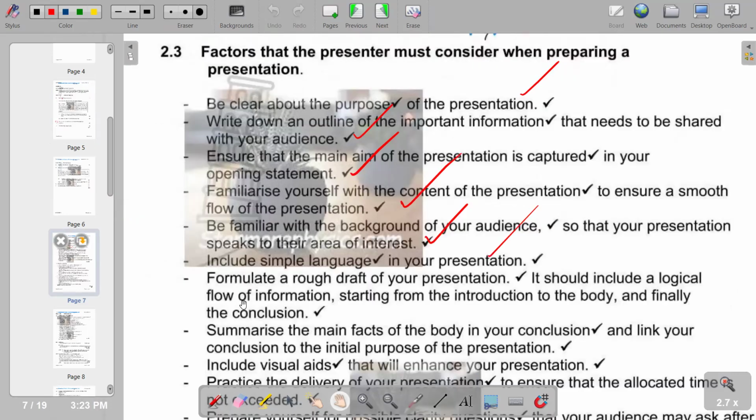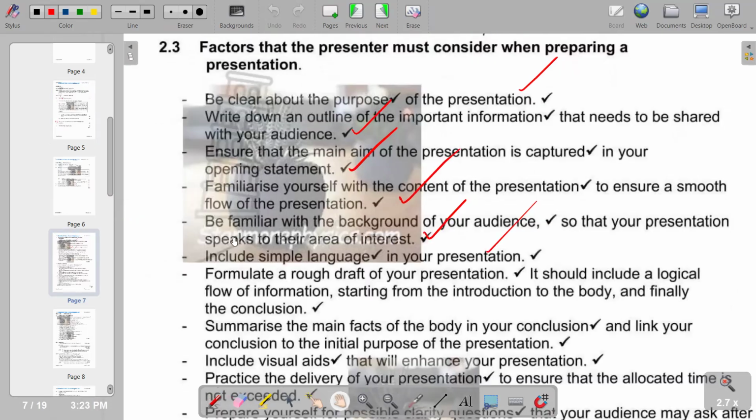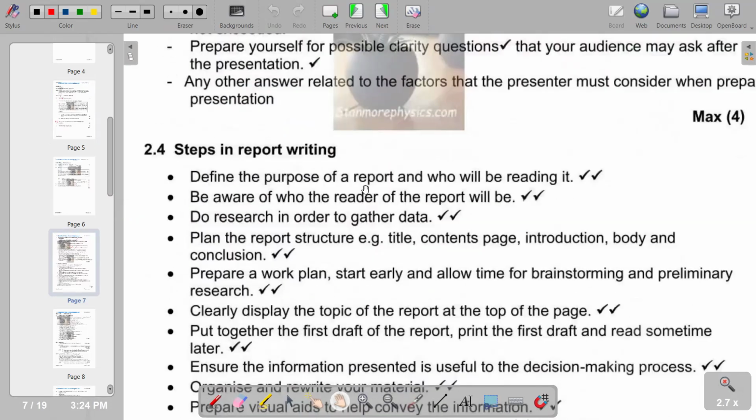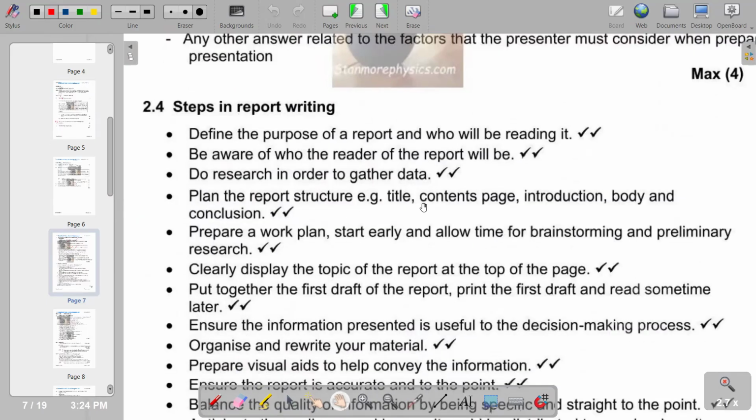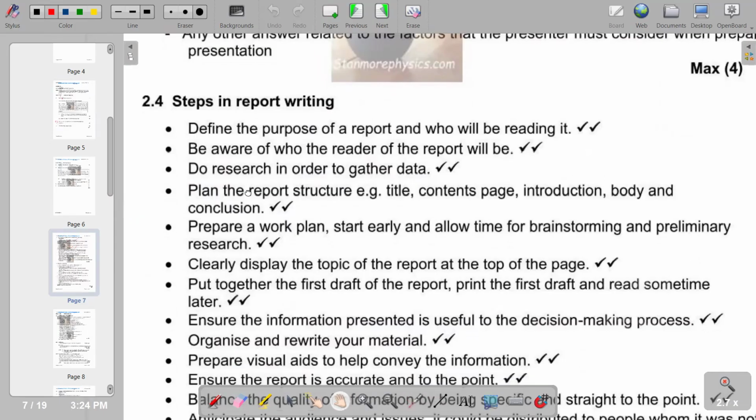So, of course, steps in report writing: define the purpose of the report and who will be reading it. Be aware of who the reader of the report will be. Do research in order to gather data and then plan the report structure, for example, title, contents page, introduction, body, and conclusion. Of course, we've got a continuation of the steps in report writing.